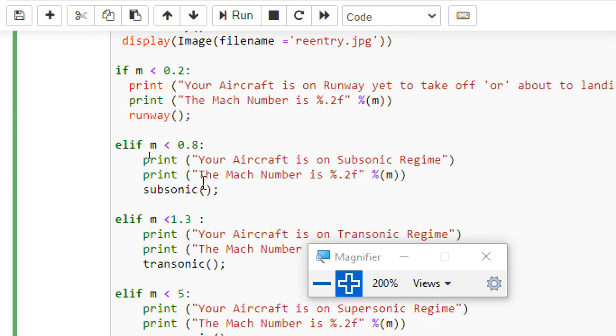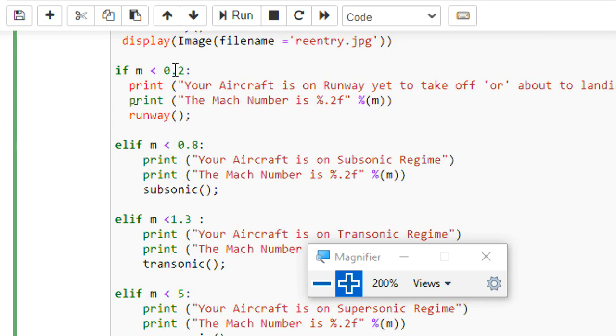Similarly, next I am using elif. Elif is nothing but else if. If this m value is not less than 0.2, what should it do? That is what else if does. Else if I have written as elif. This is the format for writing else if: elif m less than 0.8 and colon.